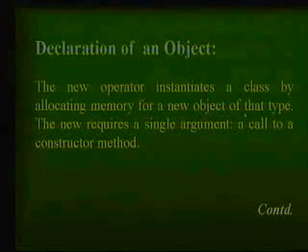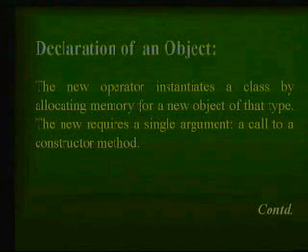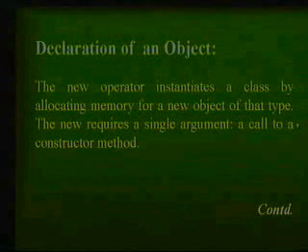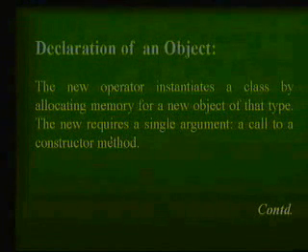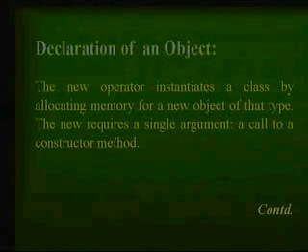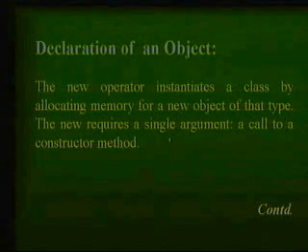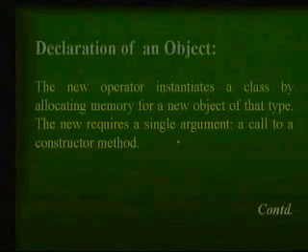Just explaining the term: the new operator instantiates a class by allocating memory for a new object of a data type. The new requires a single argument, a call to a constructor. This is where new is used. The new always requires some constructor, right? So if you want a different way to initialize, many times you have to use the new operator with different arguments, with the class name, with the constructor.